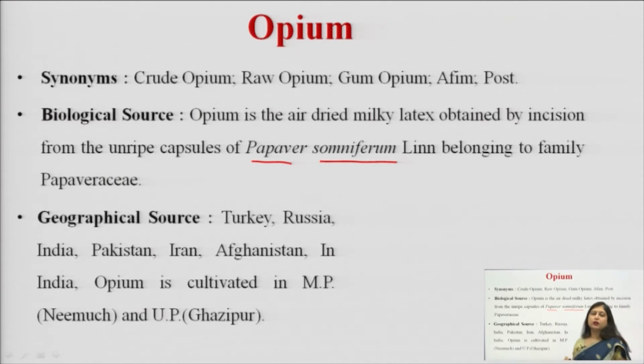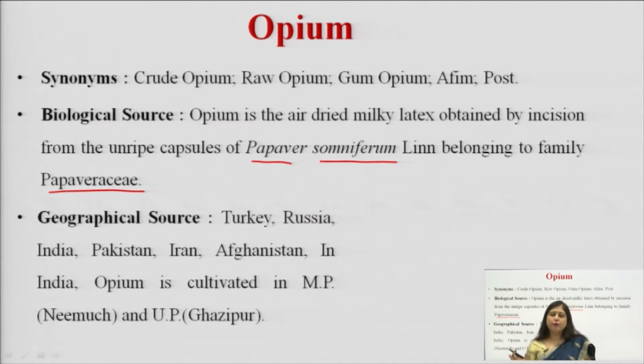The biological source is Papaver somniferum belonging to the family Papaveraceae. So, you have to remember what is the source. It comes from the latex of the capsules. Capsule may be ripe or unripe. Generally unripe capsules are preferred. And what is the biological name? Papaver somniferum. And what is the family? Papaveraceae. Okay. So, this is the biological source of opium.